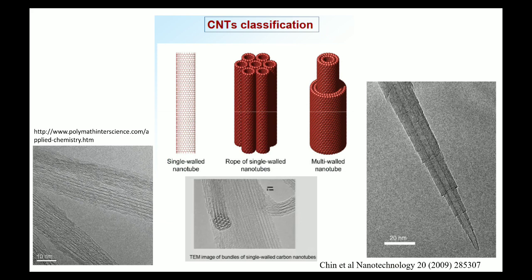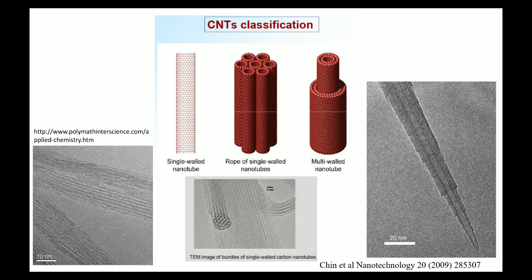As a summary of CNT classification, I am showing you 3 types of nanotubes here. Basically there are 2 types, only single walled and multi-walled.